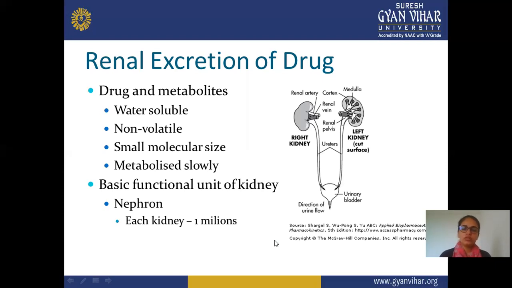So the major functional unit present in the kidney is the nephron, and it's present in millions. Almost each kidney has 1 million nephrons, and both kidneys have approximately 2 million or more.